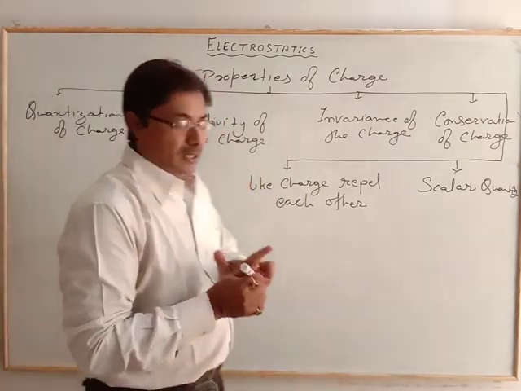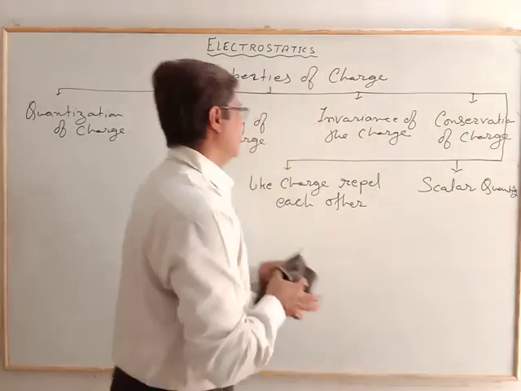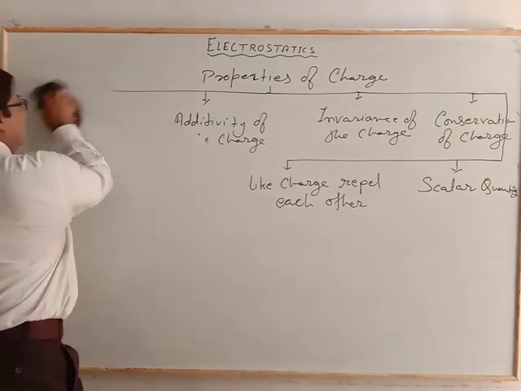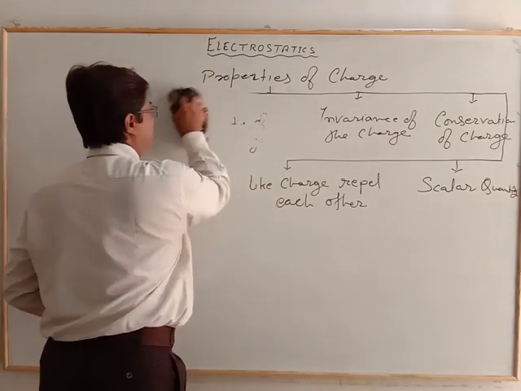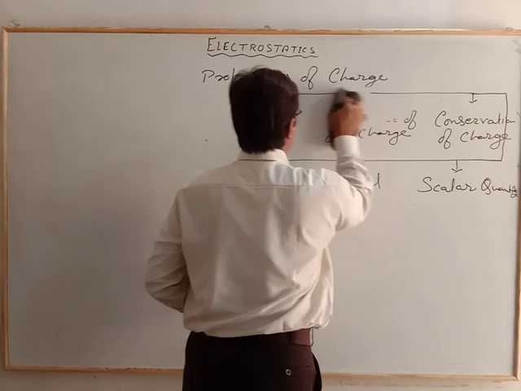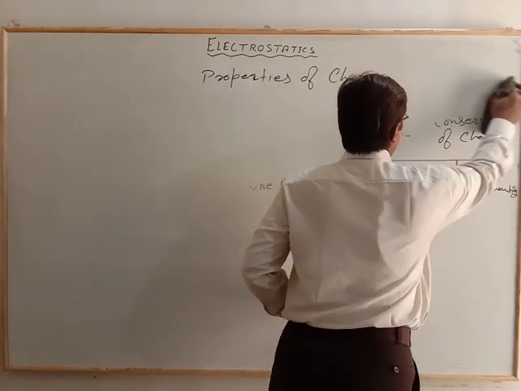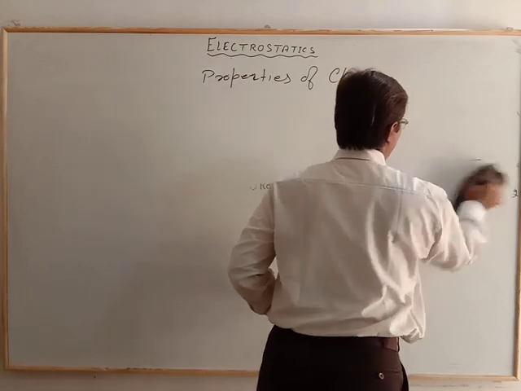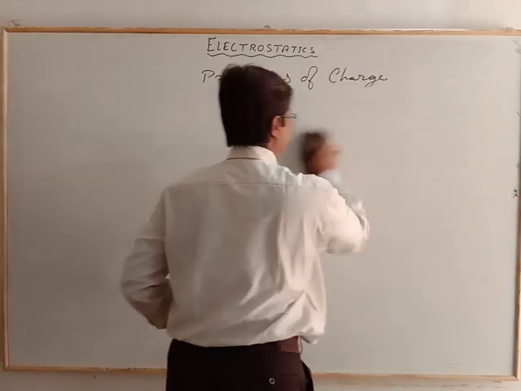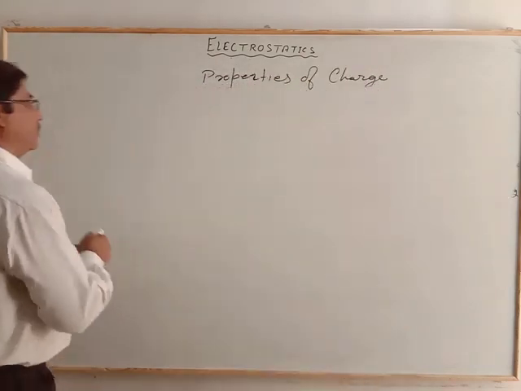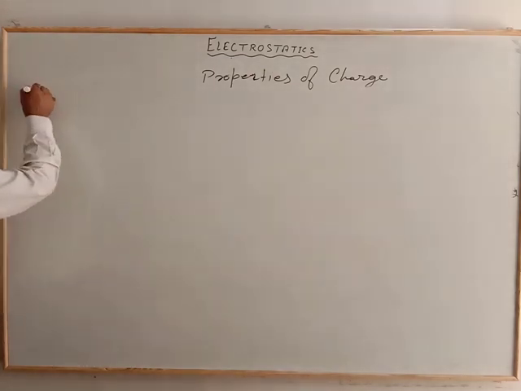Now first is the quantization of the charge.